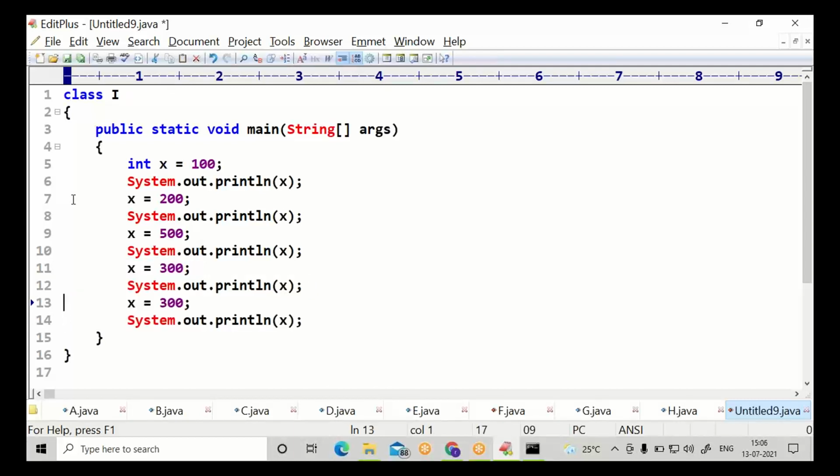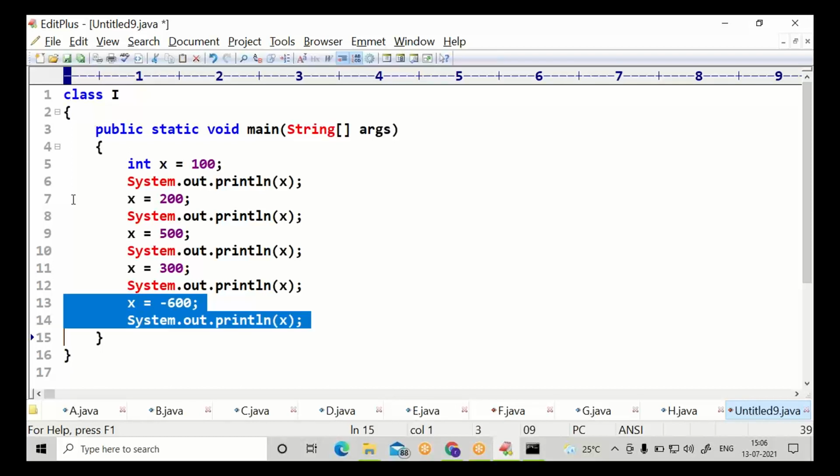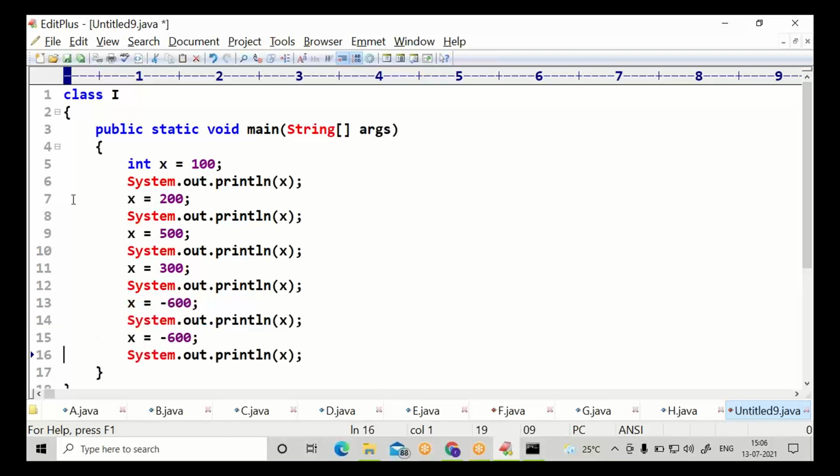Here the type is integer. But at any time, only one value, not more than one value.